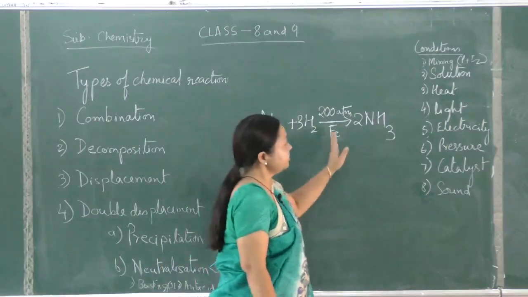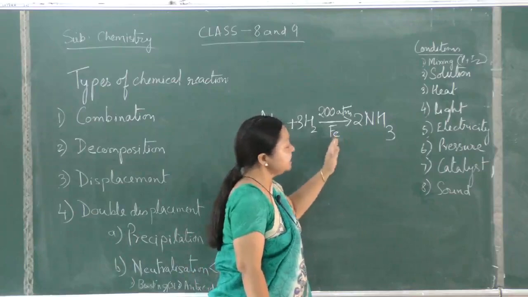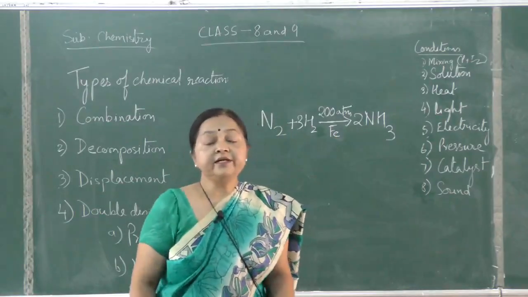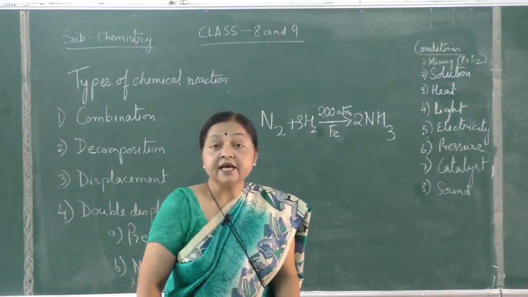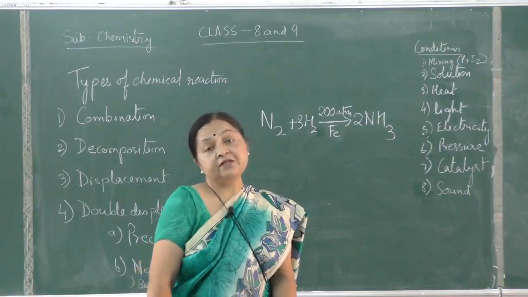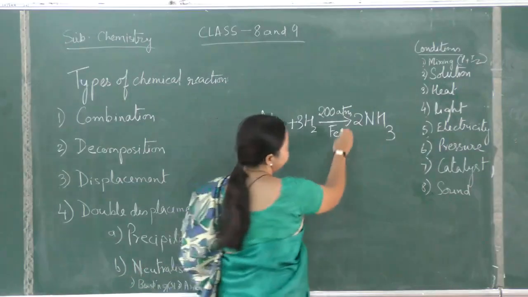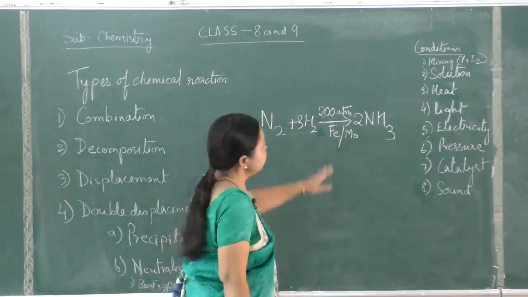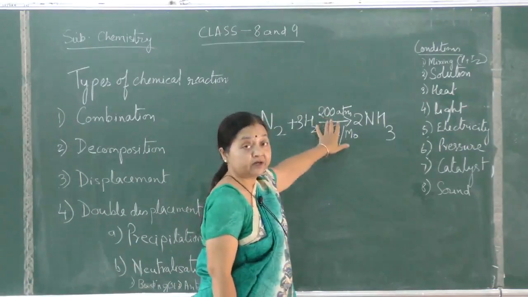That increases the rate of reaction. Again, a catalyst is helped by a promoter. A promoter is a substance which increases the efficiency of a catalyst. That is, the catalyst works better in the presence of a promoter. So molybdenum is taken as the promoter over here. So pressure is applied, heat is also required over here.